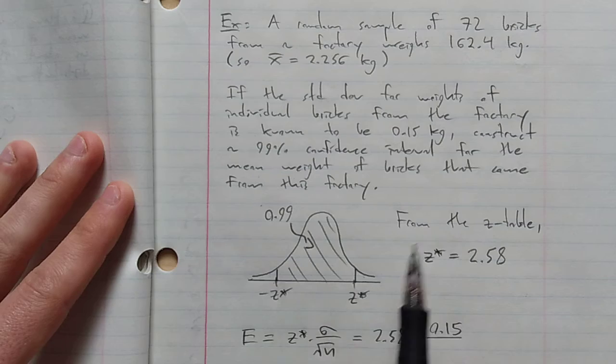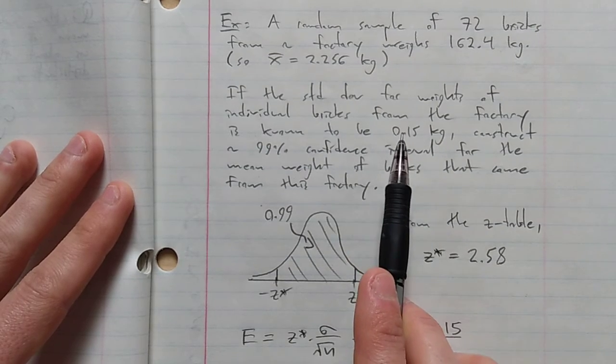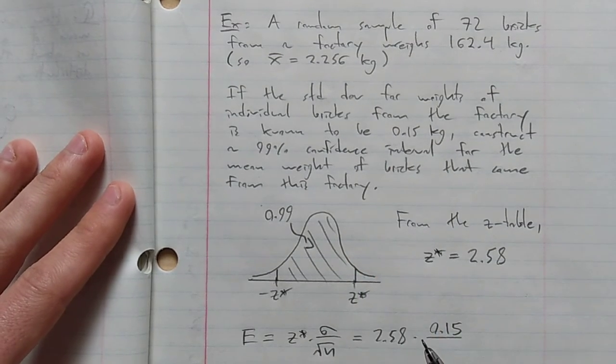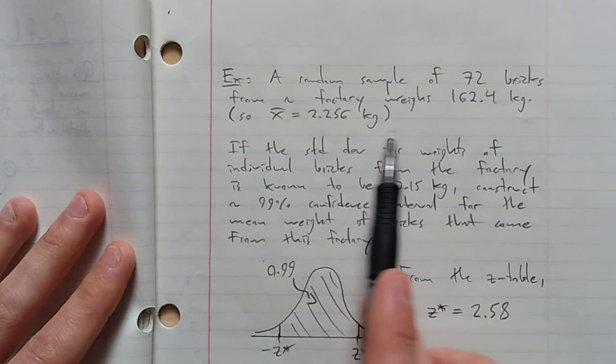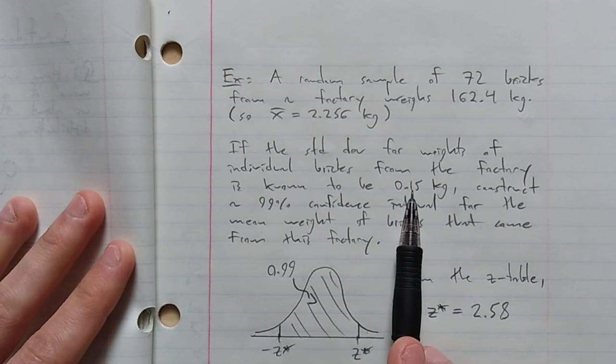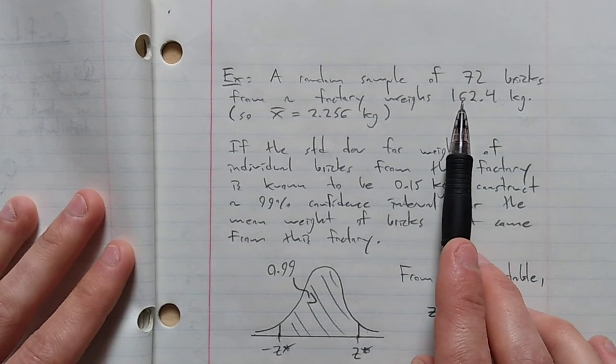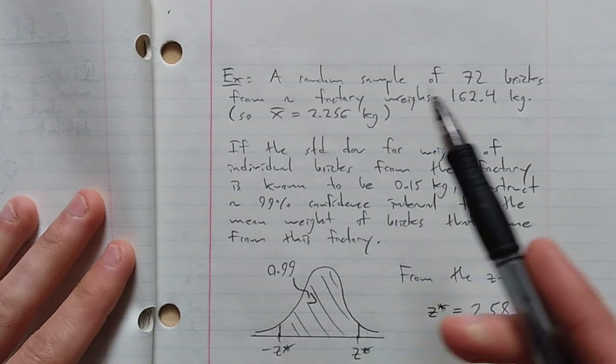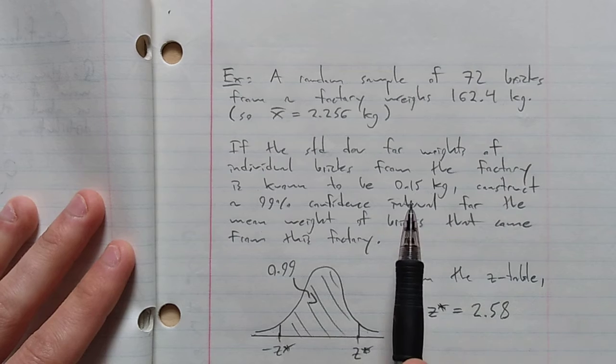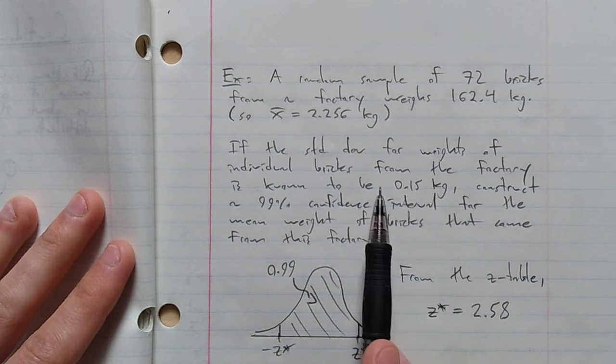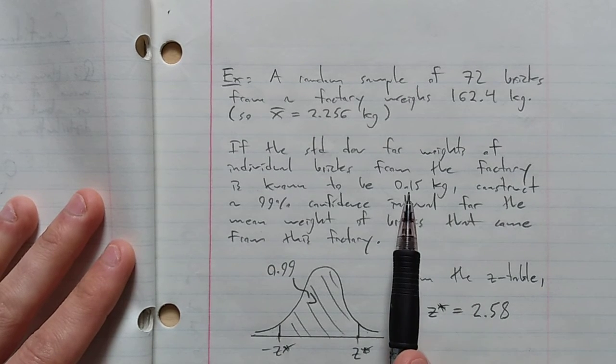Don't worry. Soon we'll see how you can construct a confidence interval from only sample information. This is information about the distribution we're sampling from, whereas the stuff up here, this 162.4, is information from a sample. So this is kind of a pie-in-the-sky number, which in the real world you would not get.